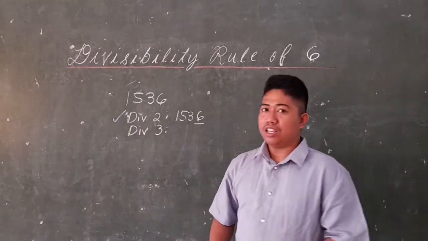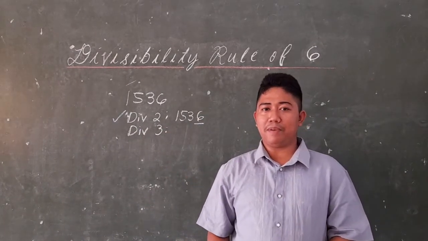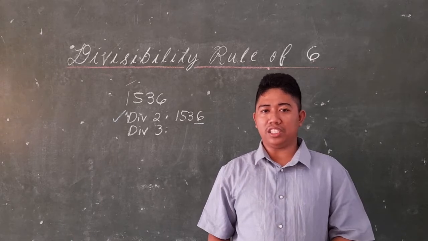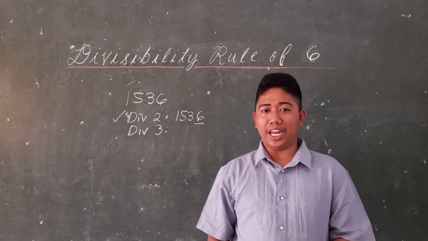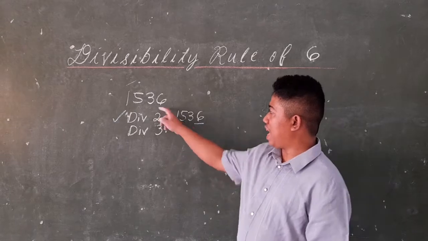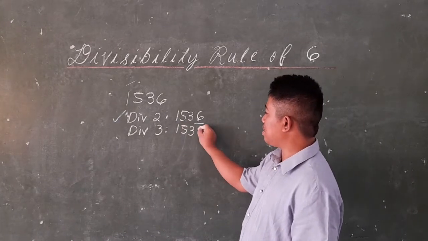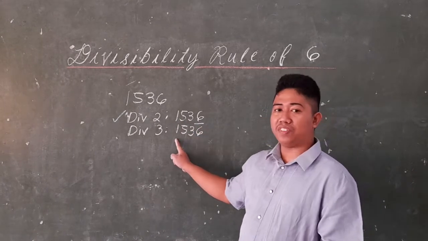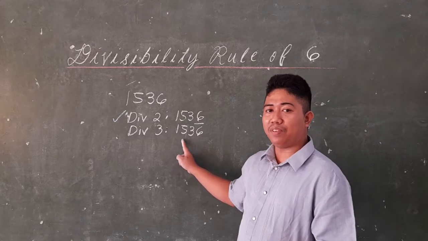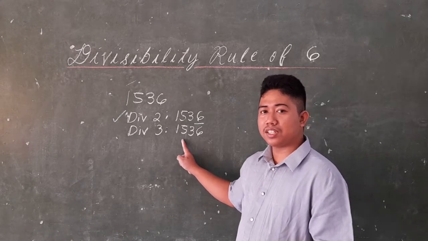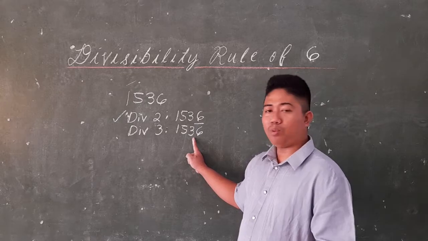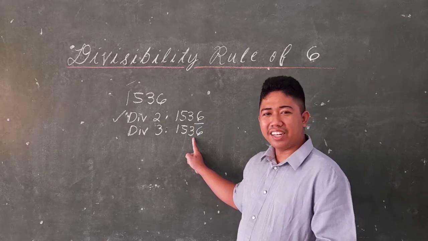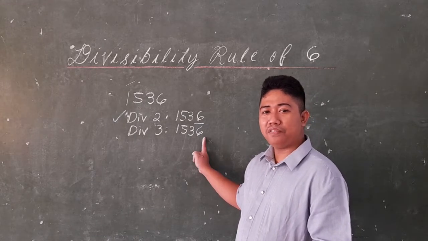How about divisibility by 3? When we say divisibility by 3, the sum of all digits is also divisible by 3. So we need to prove that 1,536 is divisible by 3 by adding all of these digits. 1 plus 5 equals 6. 6 plus 3 equals 9. 9 plus 6 equals 15.